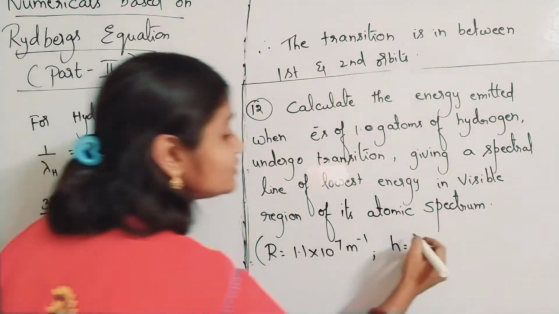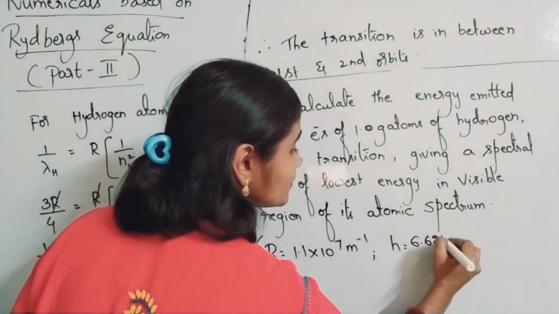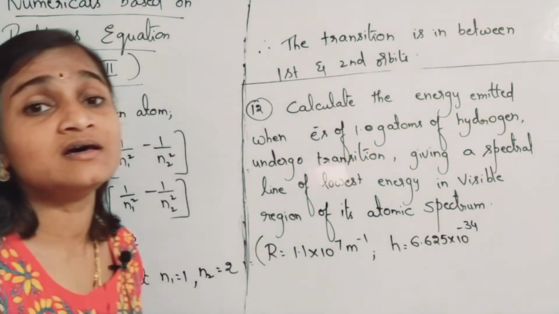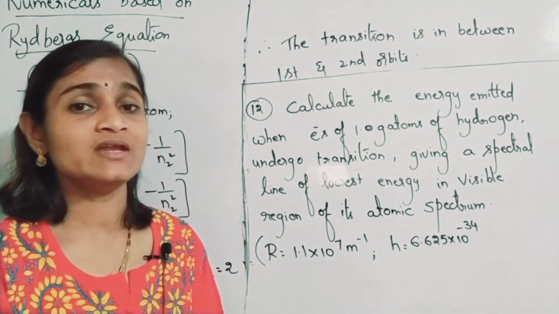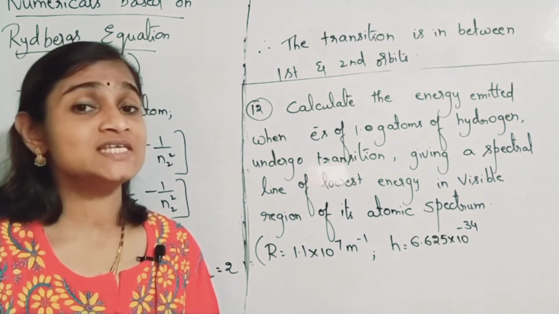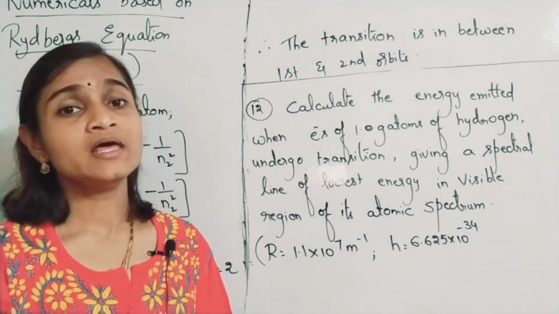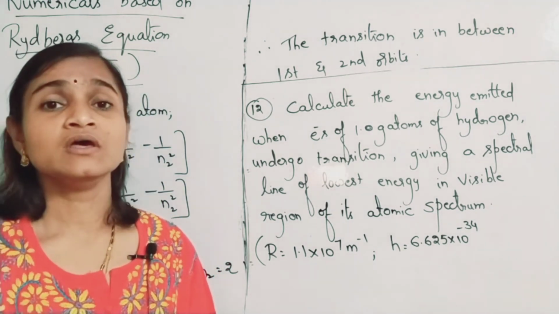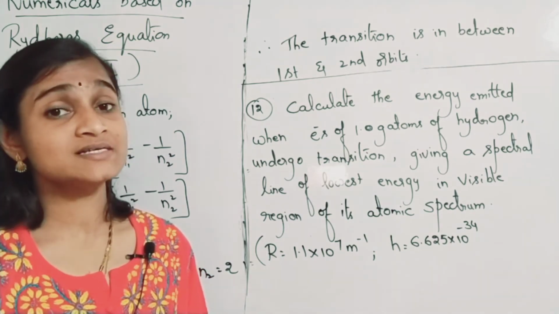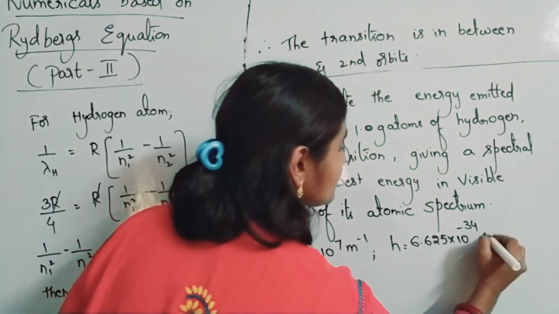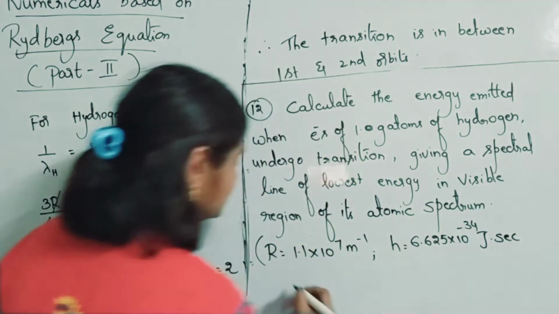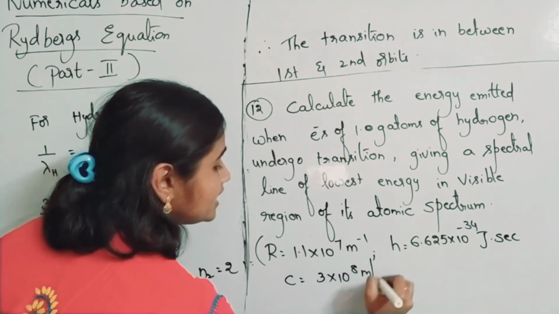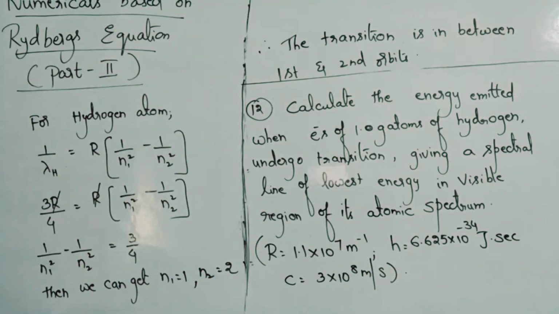Okay, so the h value you have to remember: 6.625 into 10 to the power of minus 34 joule second, or if it is in ergs, it is 10 power minus 27 erg second. And the value of c also you have to remember. Sometimes they will not give it in the question. The value of c is 3 into 10 to the power of 8 meters per second. So that was the question given.